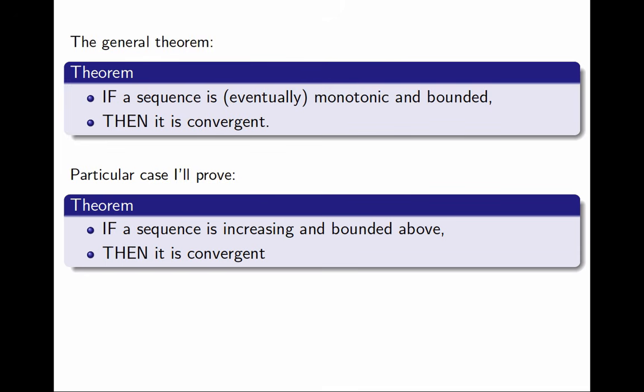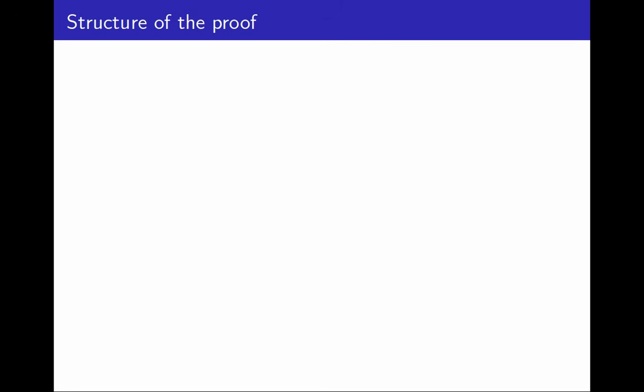Here's my plan. First, I'm going to write down what the structure of the proof should be to make sure that when I write it, it's rigorous and formal. Then I will stop to think and figure out the subtle steps of the proof. And once I know that, then I will go back and write a full proof from beginning to end rigorously. Let's figure out the structure of the proof first.